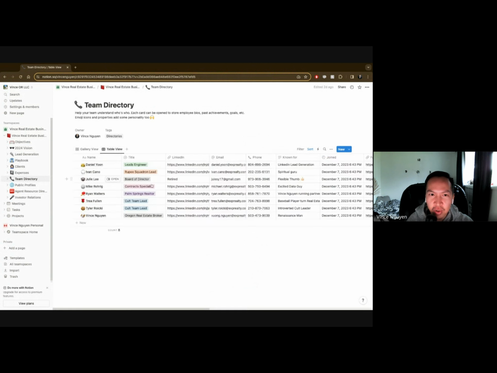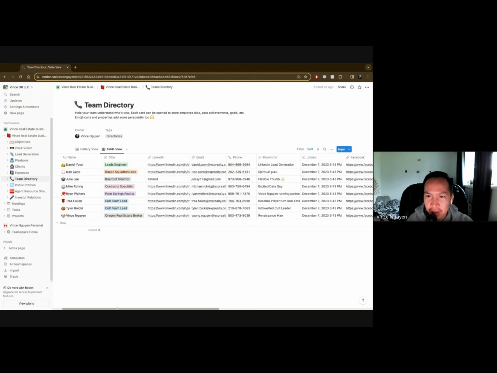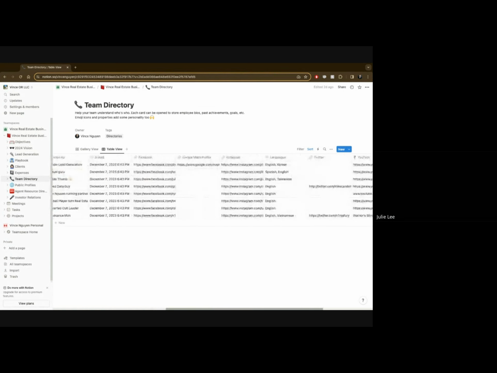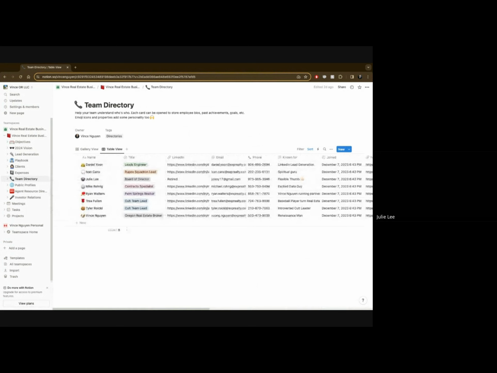For this table view, this is a good way to change everything really quickly, right? For everyone. So instead of clicking into everyone's profile, you can just go straight here. You can just update it all. Flexible. Very flexible. And then you can change.